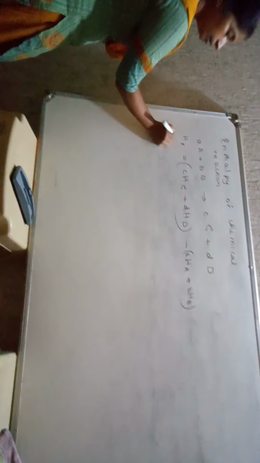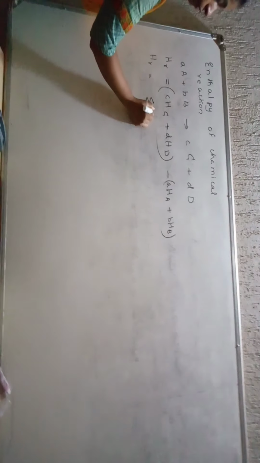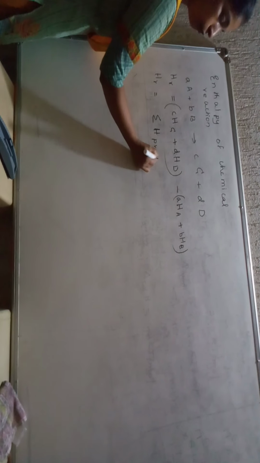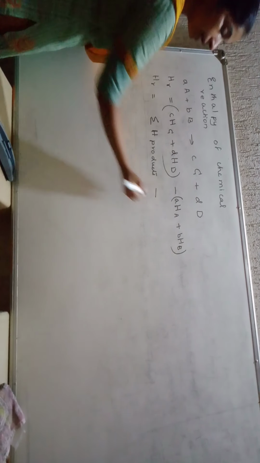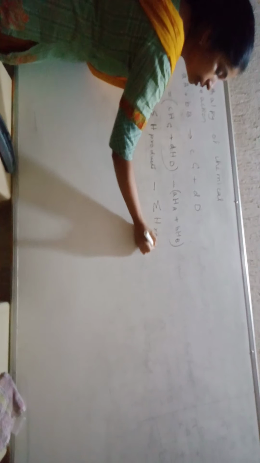Meaning enthalpy of reaction is equal to what? Summation of enthalpy of products minus total enthalpy of reactants. So, what is enthalpy of a chemical reaction?